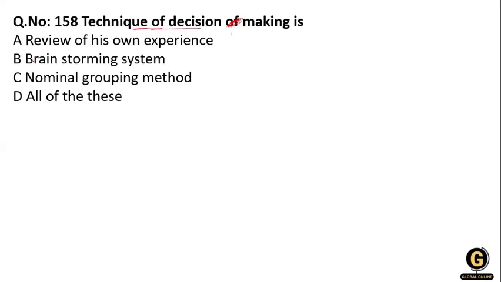What are the techniques we use when we are decision making? We review our own experience, brainstorming system, we have to connect the things which we have already faced in the past and will face in the future. This is brainstorming, and the nominal grouping method. So option number D is right in this question.